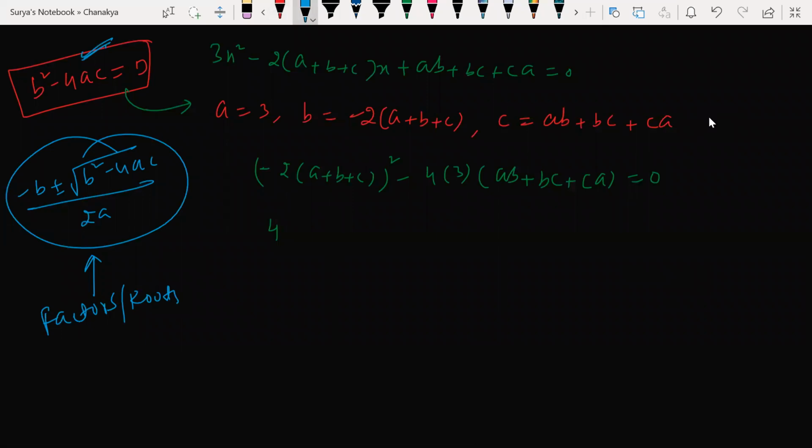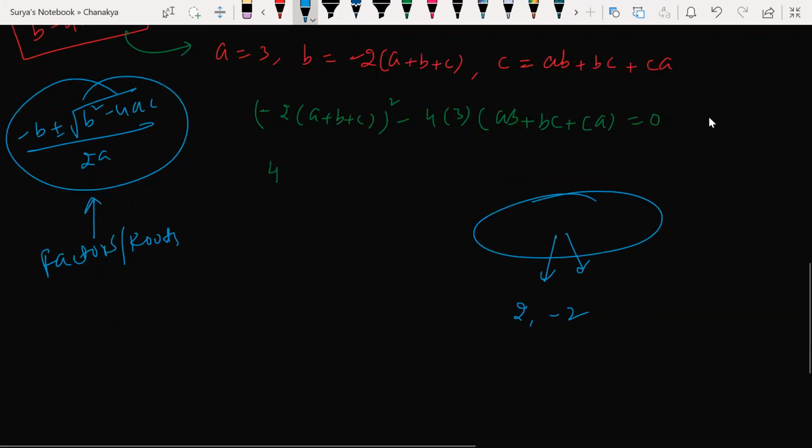Discriminant we use, sir, for nature. Nature of the root is nothing but whether the roots are what. See here, if I have a quadratic equation, if I simplify that, I mean if I find out factors of that particular quadratic equation, you will get roots, isn't it? Let's say you are getting 2 comma minus 2 roots after solving a quadratic equation. What kind of roots are they? Are they equal or real roots? Are they distinct roots? What type of roots are they? Real and distinct or not?